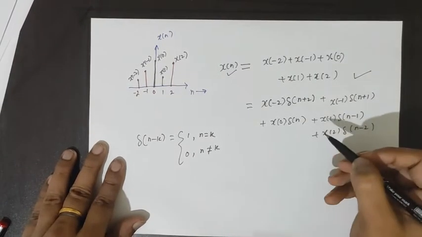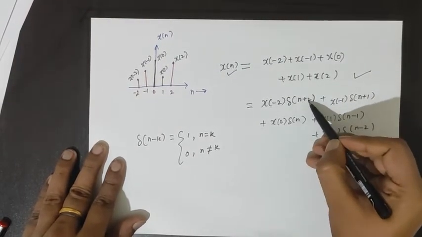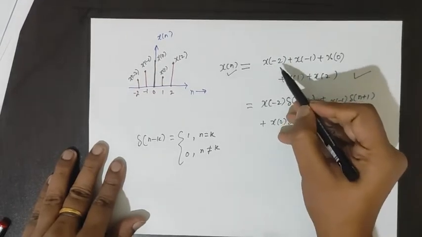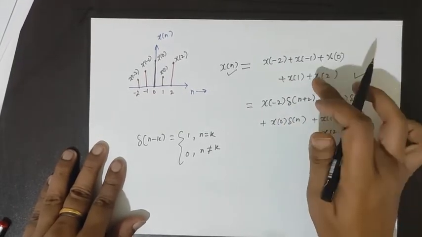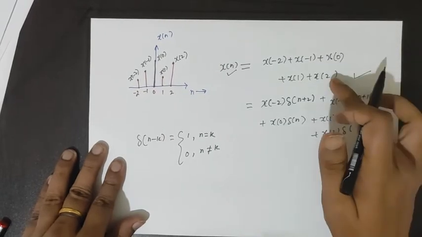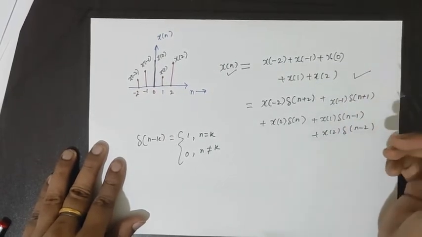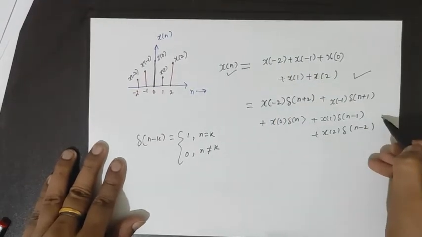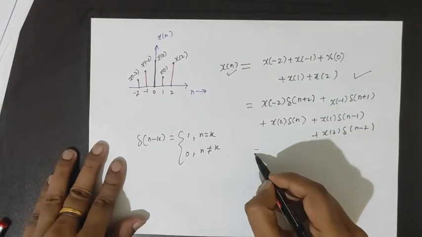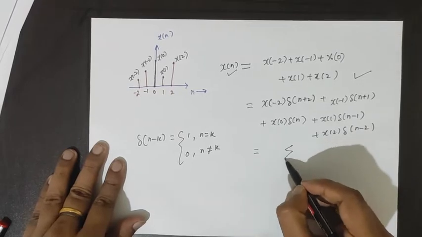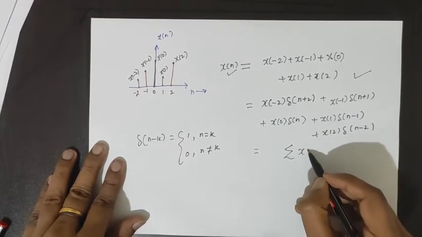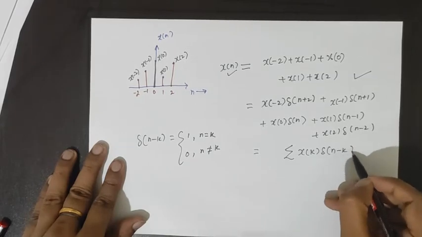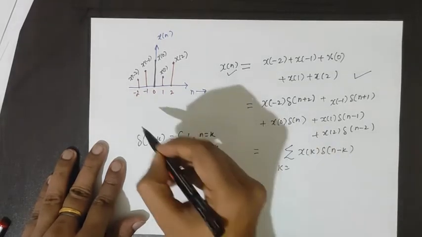The story remains the same. For n equal to -2, its value will be 1 only. So either you write this or this, both equations are the same. The only difference is that now we can represent x[n] as the sum of weighted impulses. You can write in summation form x[k] del n minus k, where k varies from -2 to 2.